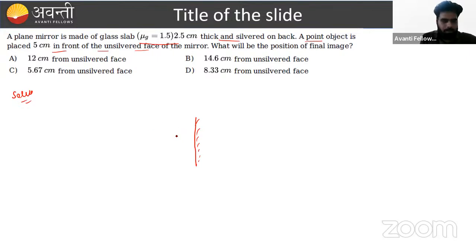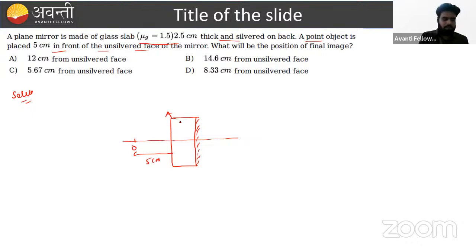In this particular problem, it is given that a glass slab is placed, and silvering is done on the back side. Consider that an object is present somewhere here, and the distance of the point object is 5 centimeter from the unsilvered face. So we can say this distance is 5 centimeter.